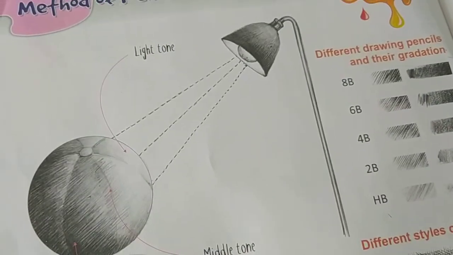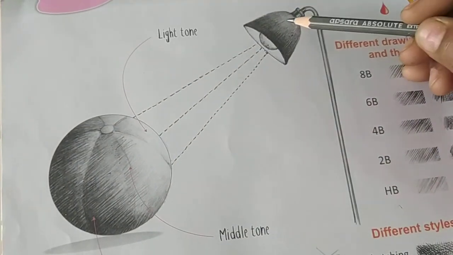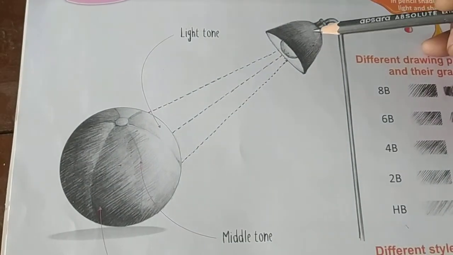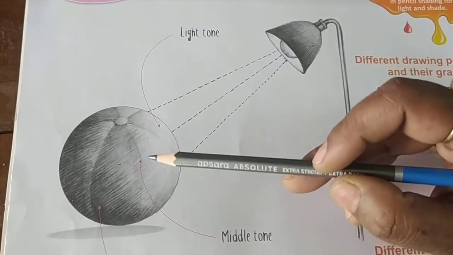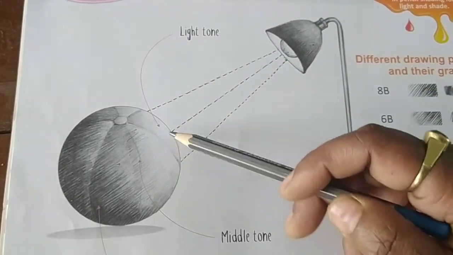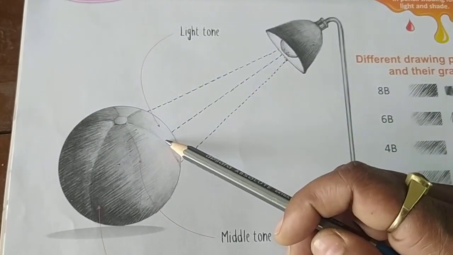Now, what is the use of pencil shading? If you keep any object in light, see, if you look at this picture, you can see that the lamp is here and one ball is here. So the side of the object where light is falling is lighter.